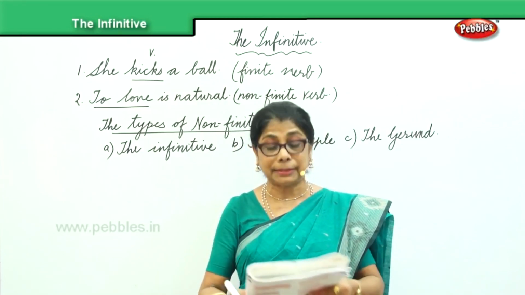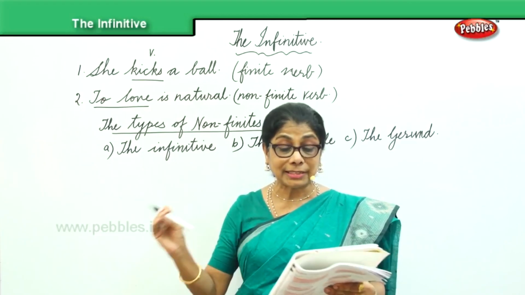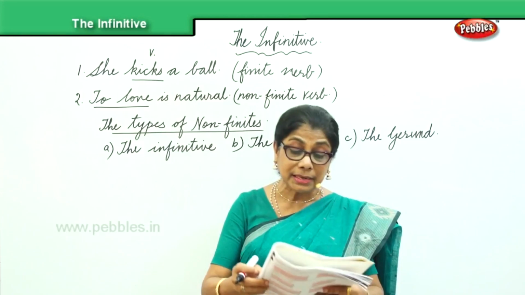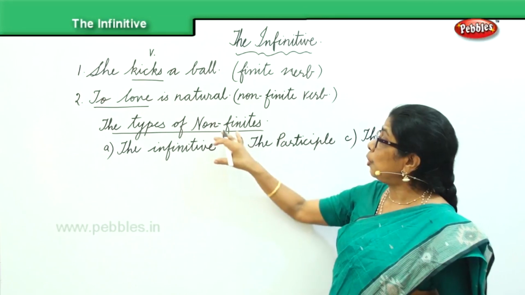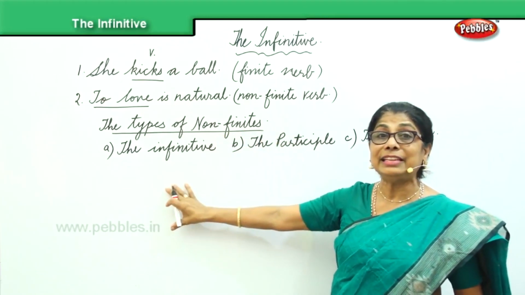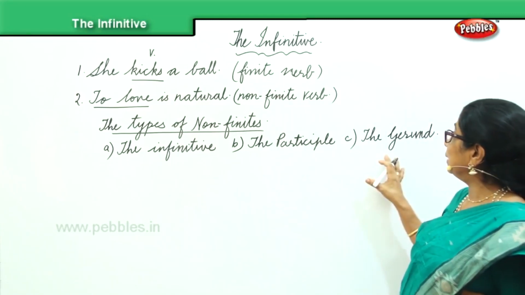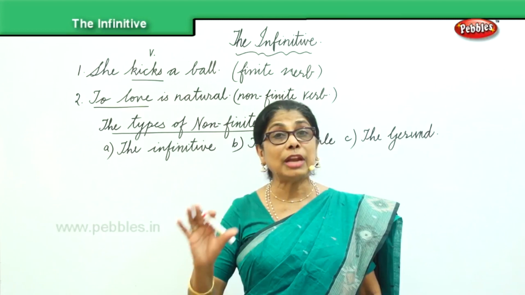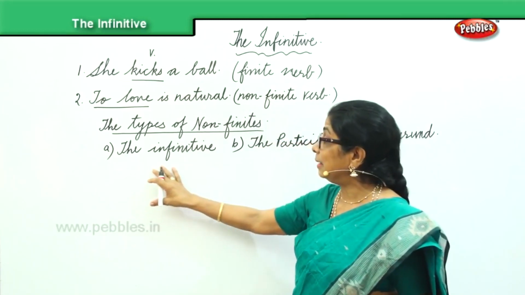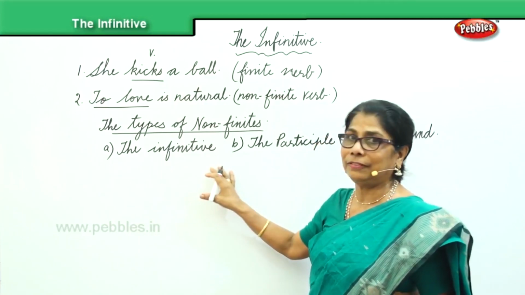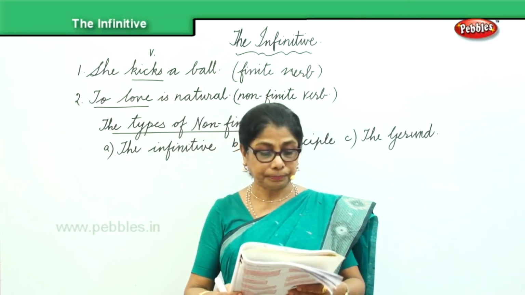And there is no number. So we have a verb without mentioning the subject or limited to person, or therefore we call this a non-finite. The types of non-finites, we have three categories. First, the infinitive, and then the participle, and the third category, the gerund. So now today, we are going to see in detail the first category, the infinitive. Okay, and that's what we are going to look at.